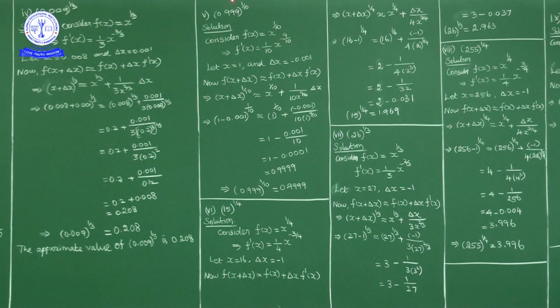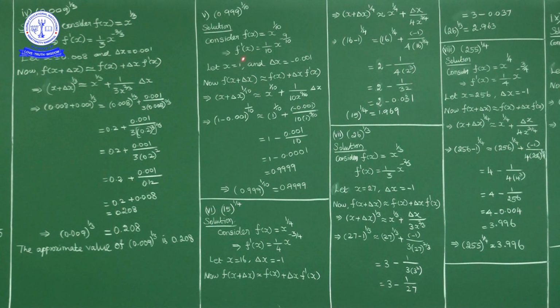Next question. Fifth one, 0.999 power 1 by 10. Okay. So first of all, the function is something power 1 by 10, no? So f of x is x power 1 by 10.